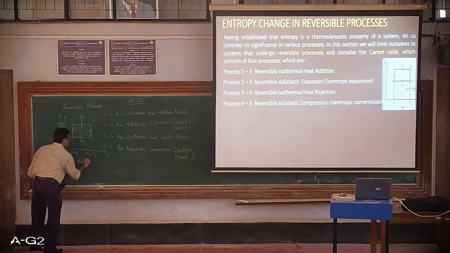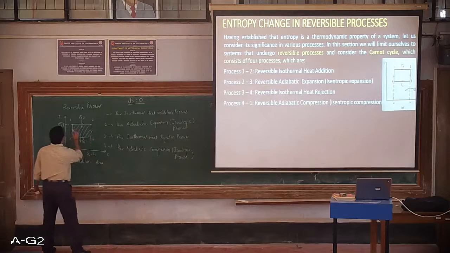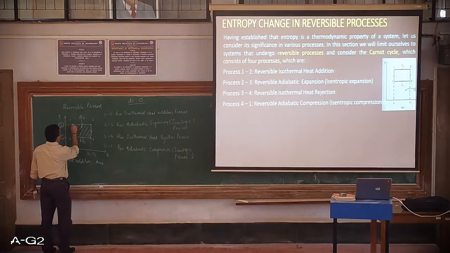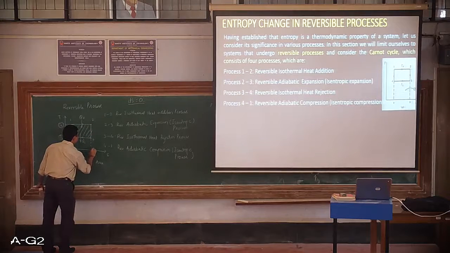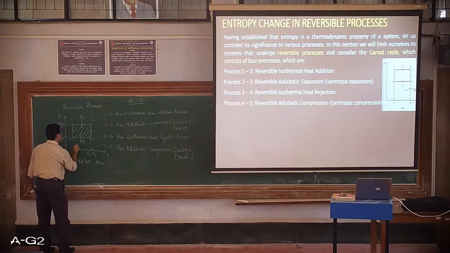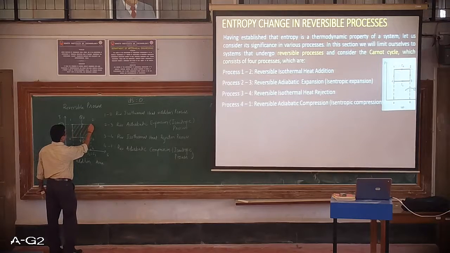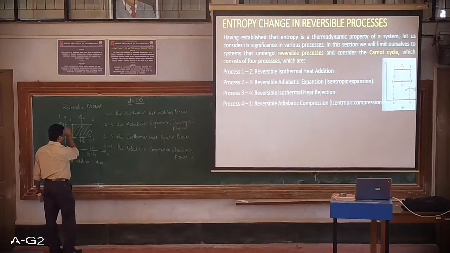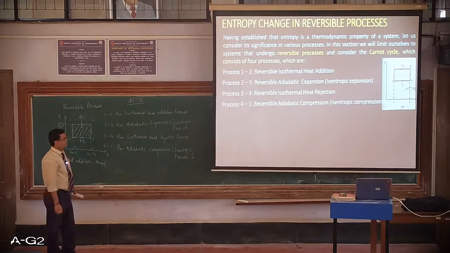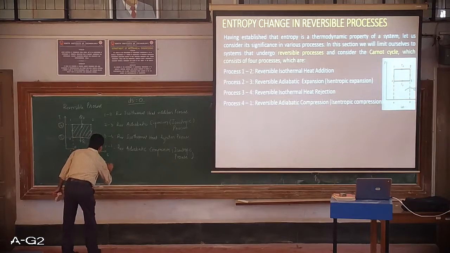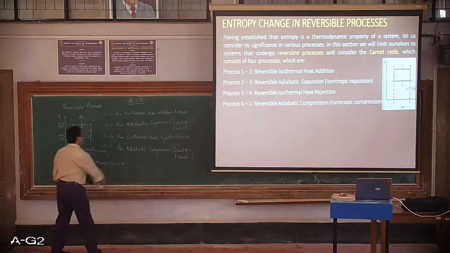in the form of a graph is equal to area. So how to understand that? Heat supplied, or heat added, is 1, 2, and say we need one more point here, so let it be B, and one more point here, let it be A. So it is 1, 2, B, A, 1. This is the area which represents the amount of heat addition at constant temperature. So I will be writing here 1, 2, B, A, back to 1.